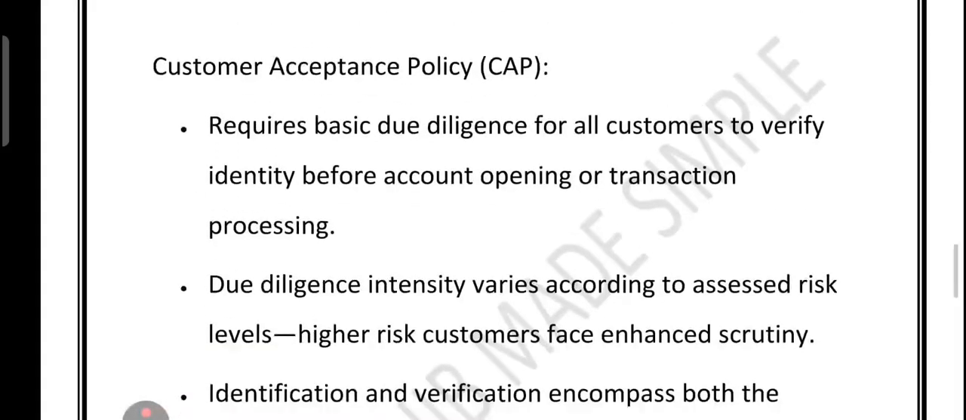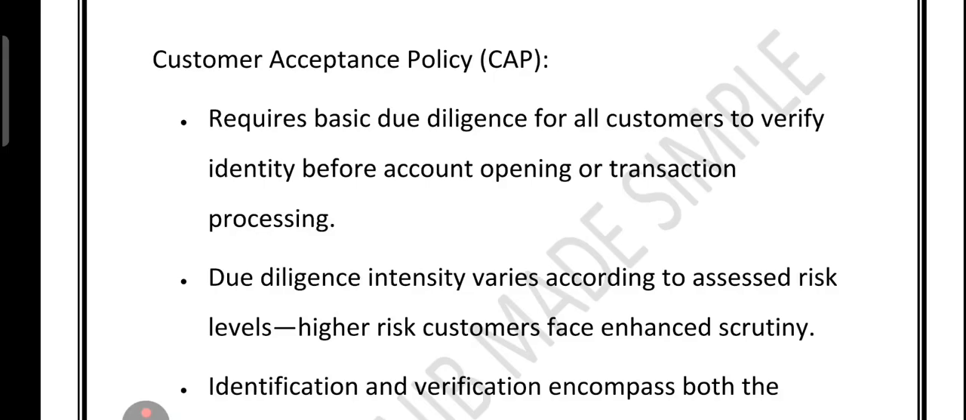Now what is called CAP? That is called customer acceptance policy. So basically before a bank opens an account or processes a transaction, they must check who you really are. That is called due diligence. The level of checking depends on your risk profile. If you are considered low risk, it is basically verification.